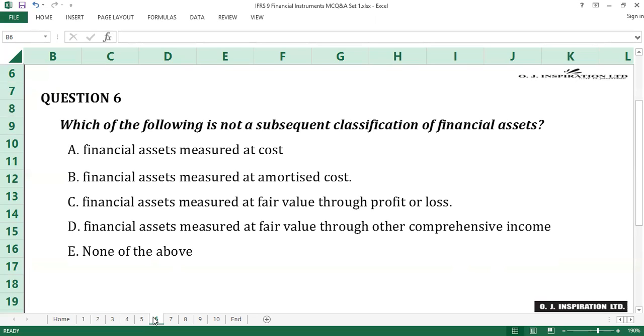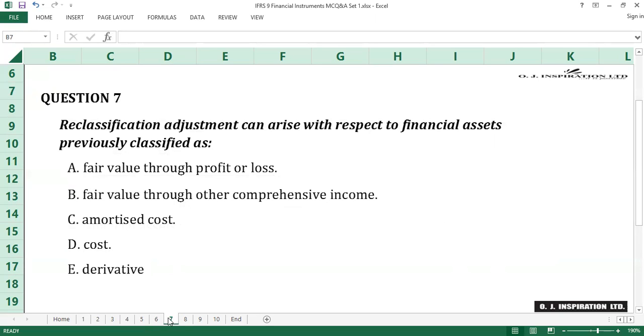In subsequent reclassification, no financial assets are measured at cost. Rather, for the determination of their fair value, the valuation techniques provided in IFRS 13 Fair Value Measurement are applied as appropriate. A is the answer to question number 6.